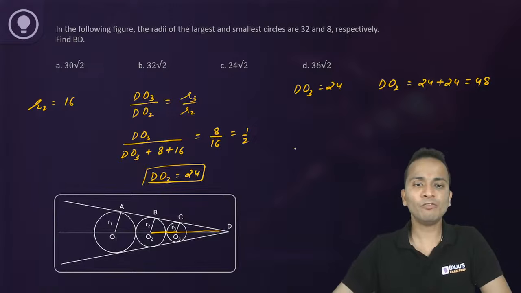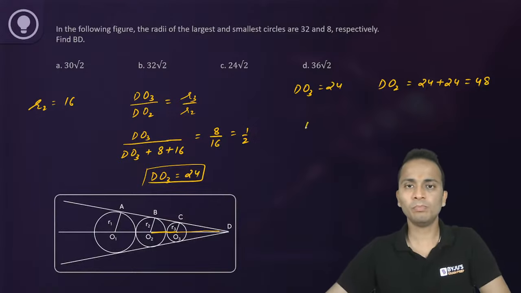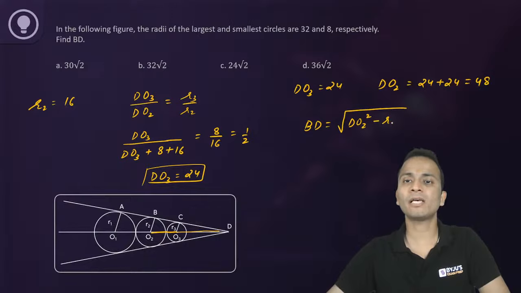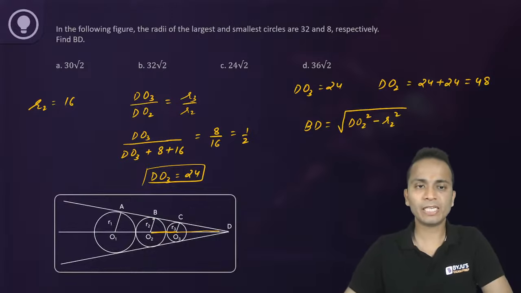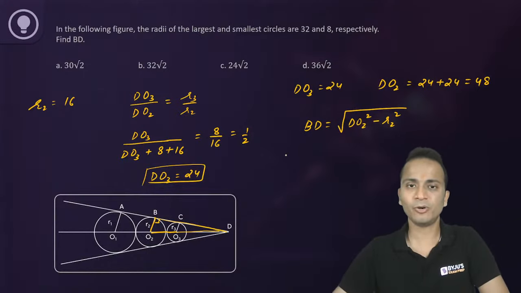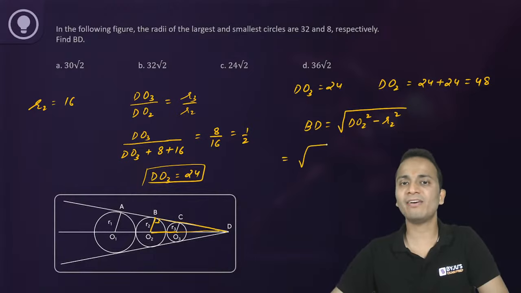Now we need the value of BD. So BD will be equal to under root of DO2 square minus R2 square. So basically this is forming a right angle triangle, right angled at angle B. Okay. So from here get the length of BD.